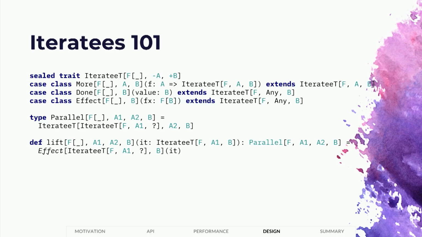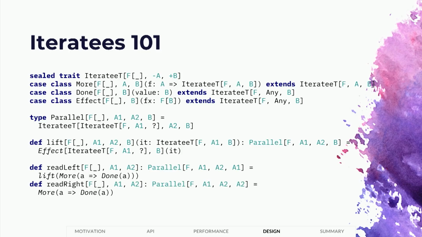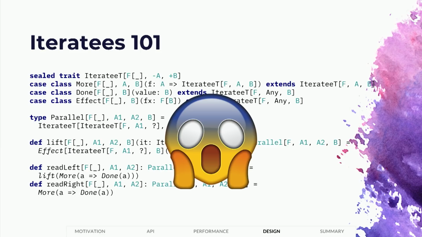And then you can define a lift function, so you can take something in the inner one and lift it to the outer one, and then you can define combinators to read from the left side and the right side. And if this sounds monstrous, it's because it is, and it's way worse than you think it is. I implemented this in 2012, and it took gigabytes of heap space just churning on a relatively small file. This is not something that the JVM is good at.